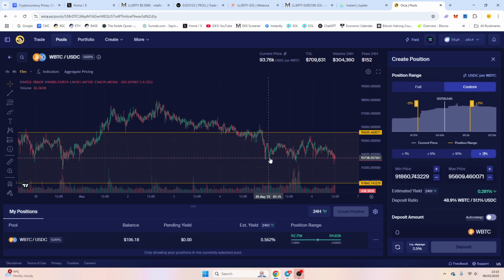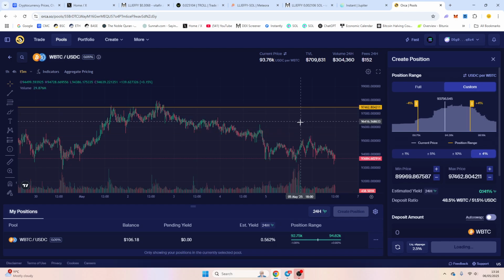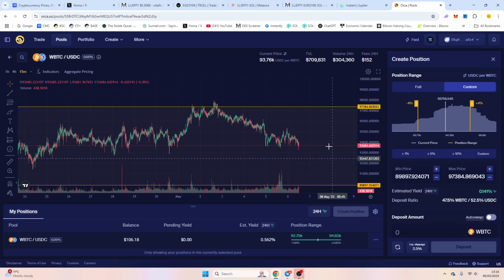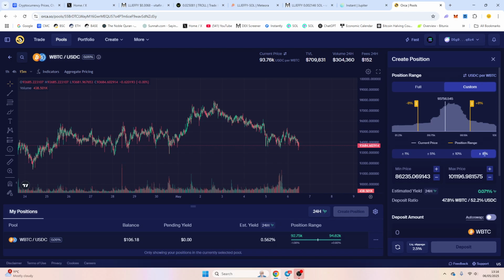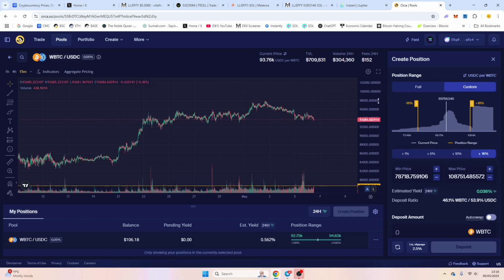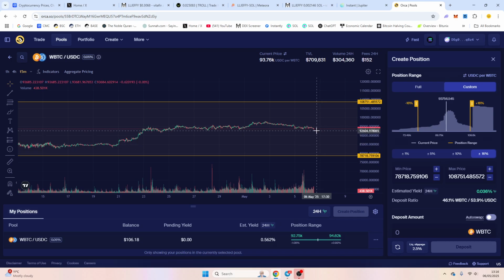And if it goes out of range again, you go 4%. This way, at some stage, you will get your money back, basically. And then you go for 8%, 16%, and you may end up with a full range. So you just double every time. Your range gets larger and larger. So in a way, you DCA into the position. This is the only way to actually do well.